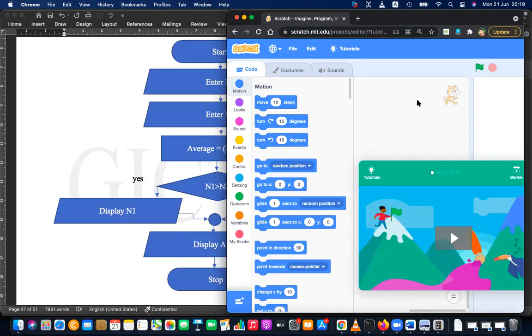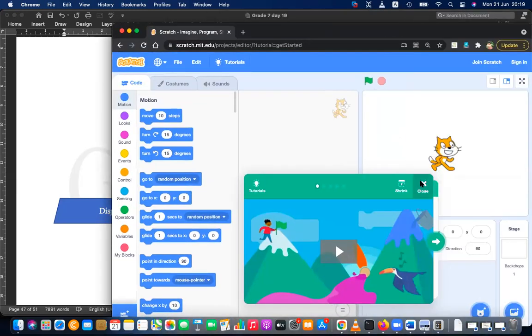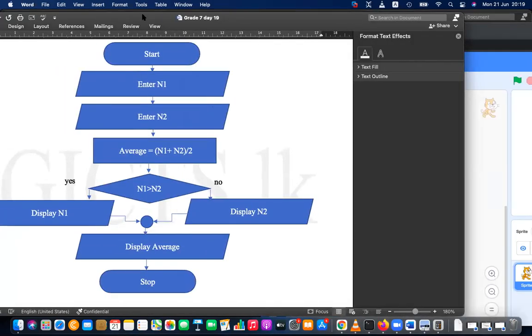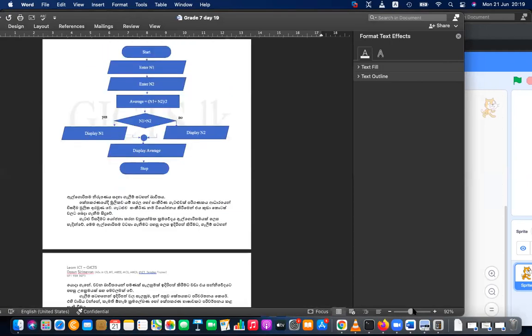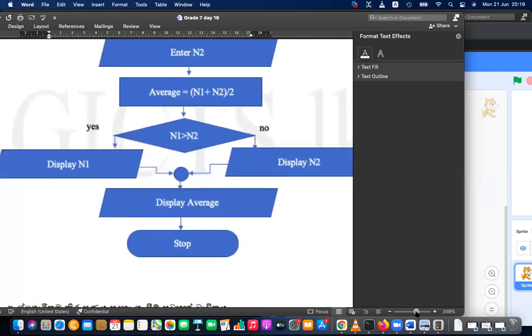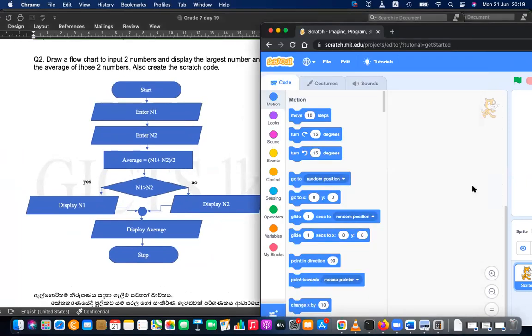Okay, right. Let's move to this and understand the given scenario. According to this, how many variables do you need? Please see the flow chart. Just go to the flow chart and let me know how many variables. Three variables. What are the three variables? Number one, number two, average. What are variables? Those are memory locations, similar to empty containers, an empty mug.